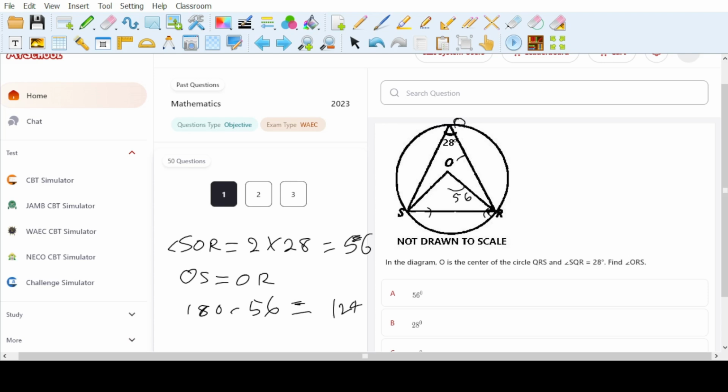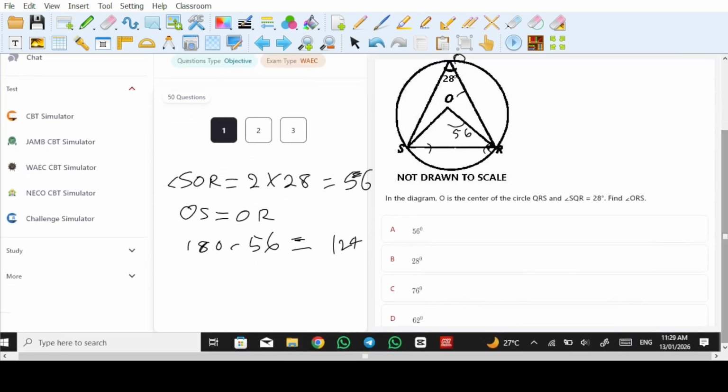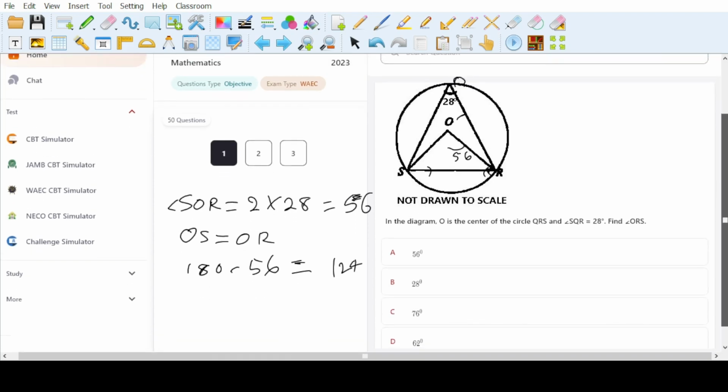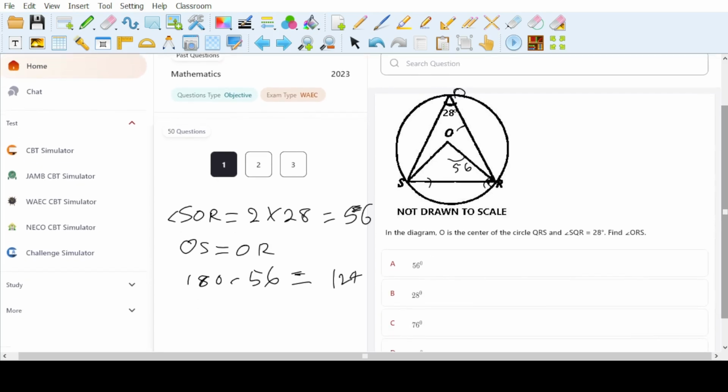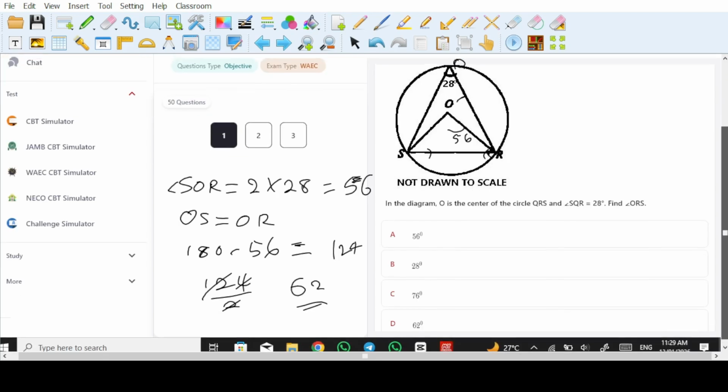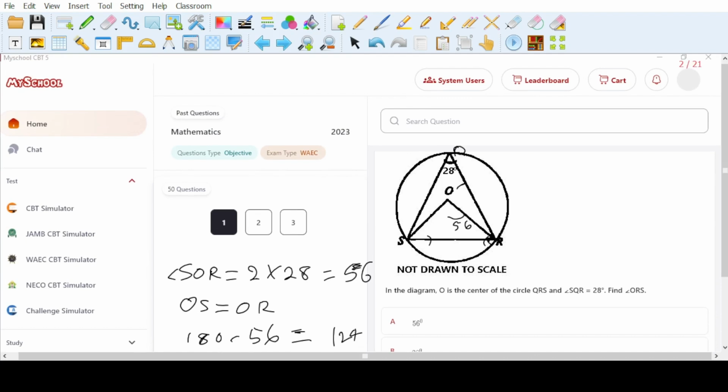So the 124 is going to be shared by the 2 remaining angles. Those 2 remaining angles will have 124 divided by 2, because they're going to be shared equally. Remember that they are base angles of an isosceles triangle. So 12 divided by 2 is 6, 4 divided by 2 is 2. So we have 62 as our final answer.